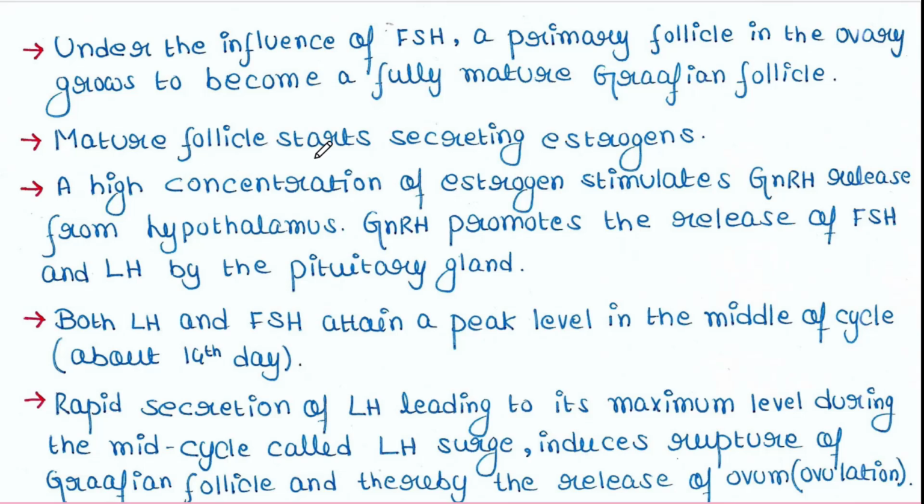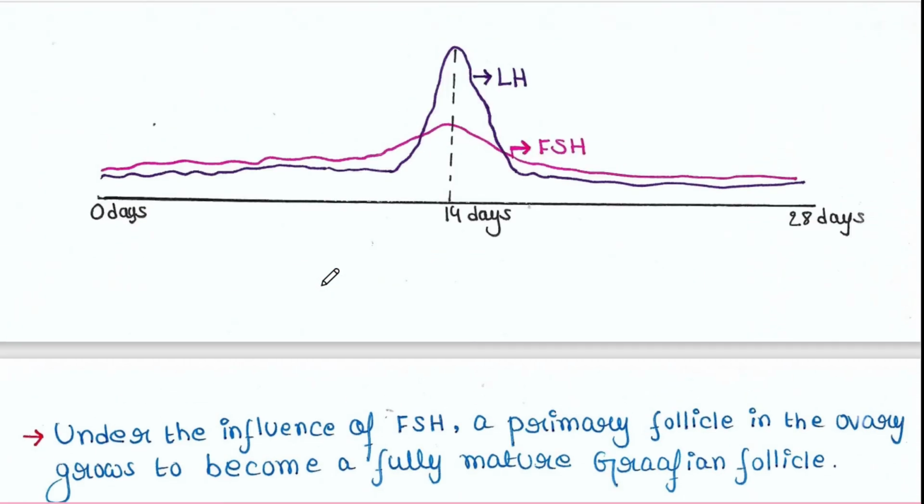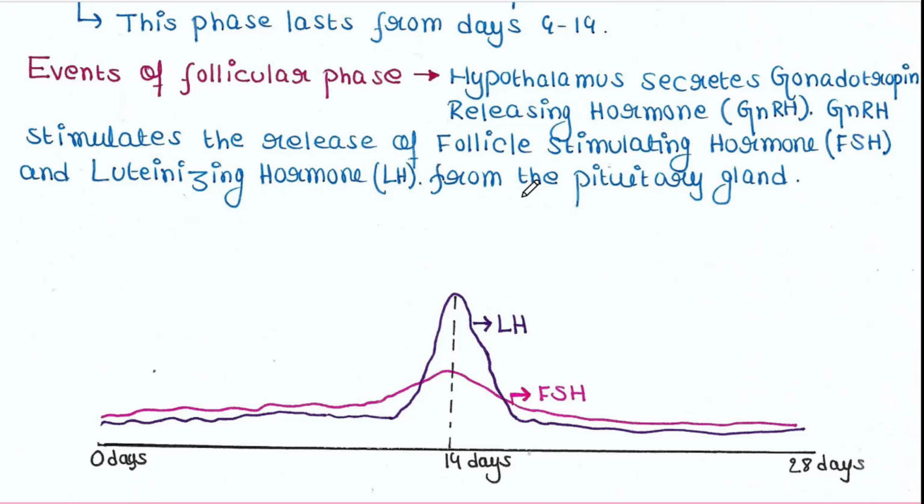The mature follicle starts secreting estrogens. That means the Graafian follicle will start estrogen secretion. A high concentration of estrogen stimulates GnRH release from the hypothalamus, and GnRH promotes the release of FSH and LH by the pituitary gland.